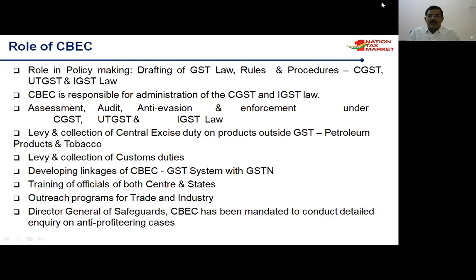levies and collections of central excise duty on products outside GST like petroleum products and tobacco. Levies and collection of customs duty is also there, that is, basic customs duty is not included in GST, and developing linkages through CBEC to the GST system with the GSTN network, training of officials both state and central, and Director General of Safeguards. CBEC has been mandated to conduct detailed inquiry on anti-profiteering cases. So this is also one of the most important advantages in GST.